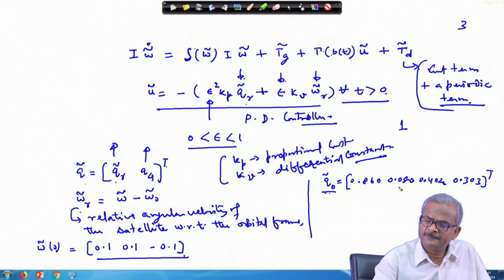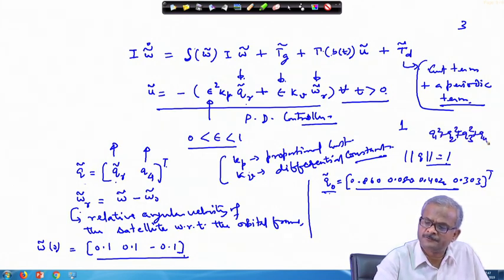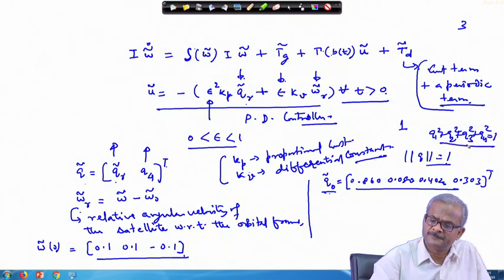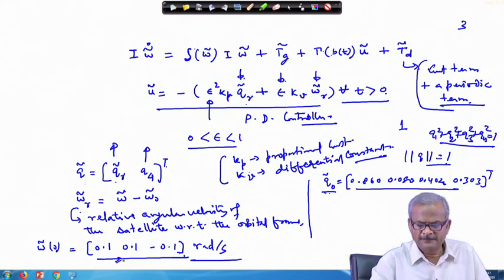Or any other value you can choose, such that this q vector has magnitude equal to 1. That means q 1 square plus q 2 square plus q 3 square plus q 4 square equals 1, as it is a unit quaternion. The angular velocity is in rad per second. This is quite a large angular velocity.